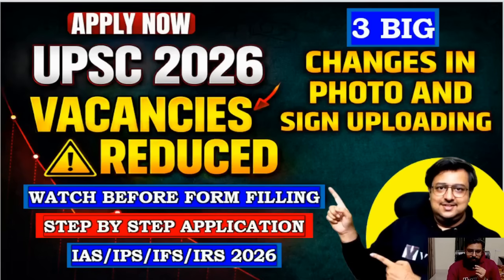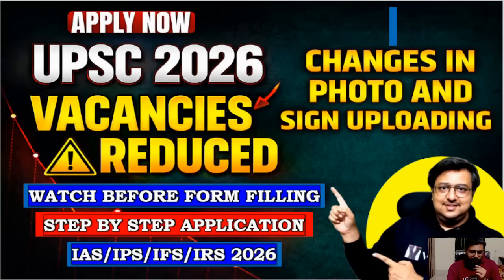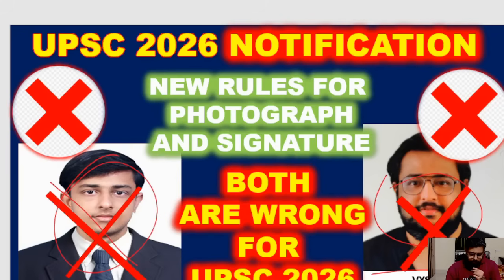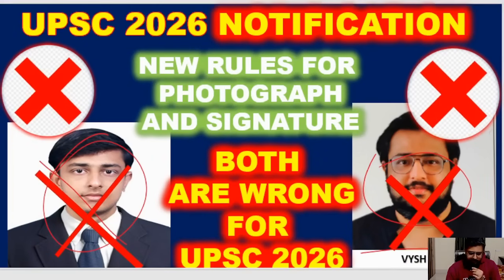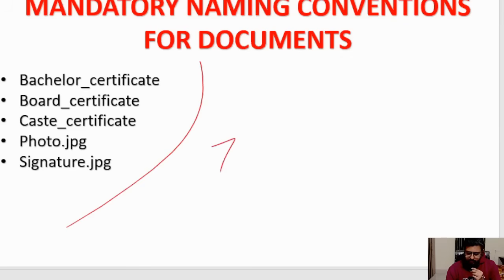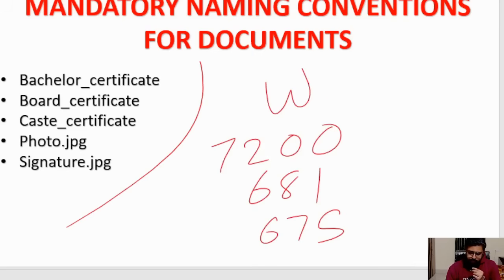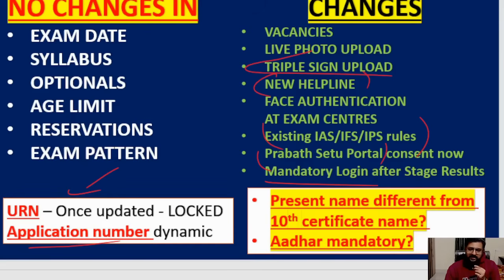on my WhatsApp number. If you don't have my WhatsApp number, I'll just give you 1 second. So these are all wrong photographs. If anywhere any display issue, anything was there, just tell me. So the WhatsApp number is 7200-681-675. WhatsApp only. Don't call because too many calls will be there. So WhatsApp, and I will answer any query. Whichever page you're getting stuck on, send me the screenshot because almost everything I have covered. You should not ideally have any doubt.